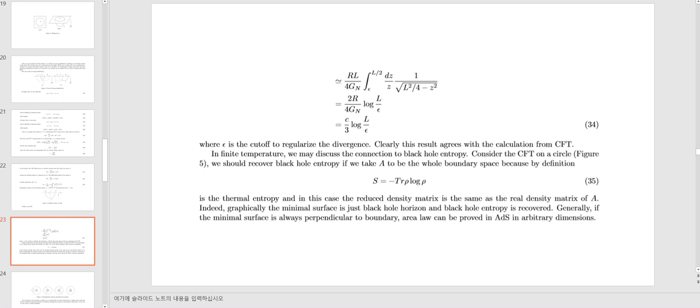Generally, if the minimal surface is always perpendicular to the boundary, the area law can be proved in AdS in arbitrary dimensions.